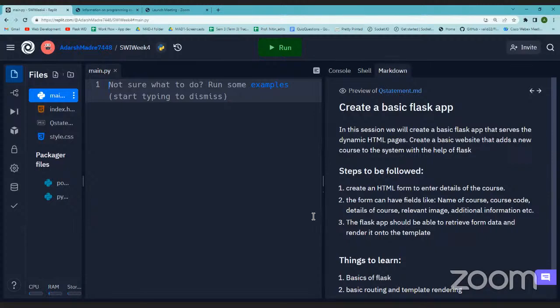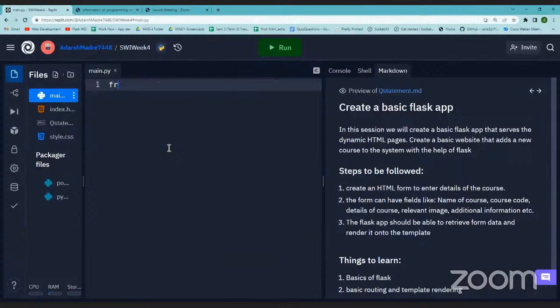So what happens is that this main.py refers to our application actually. Whatever web application we are going to create will be referred to by main.py. But what we need to do is create this main.py as an application. How we do that, I'll show you. All these things will be done with the help of Flask.